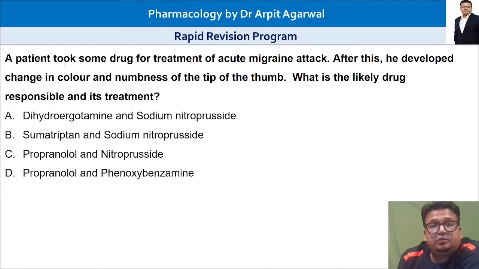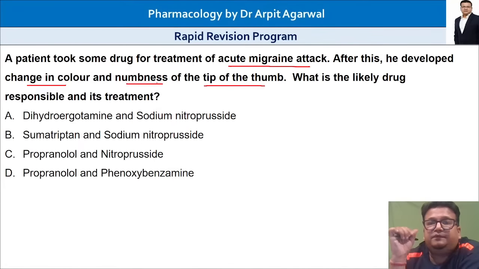Now we have a patient who took some drug for treatment of an acute migraine attack. After this, he developed change in color and numbness of the tip of the thumb.